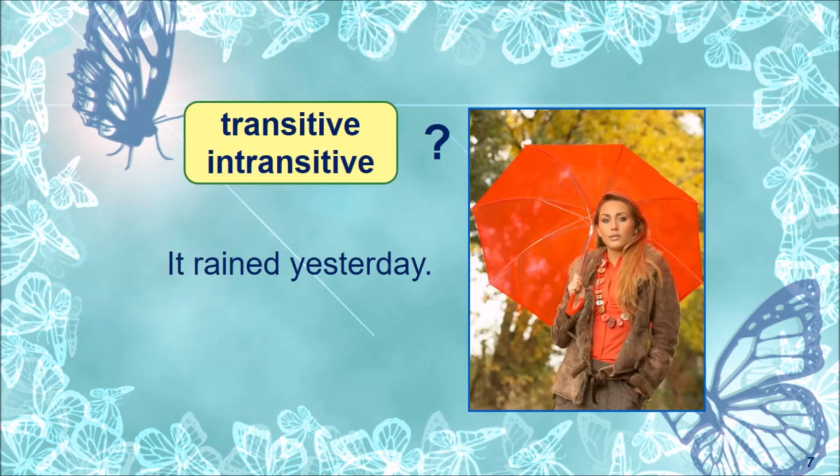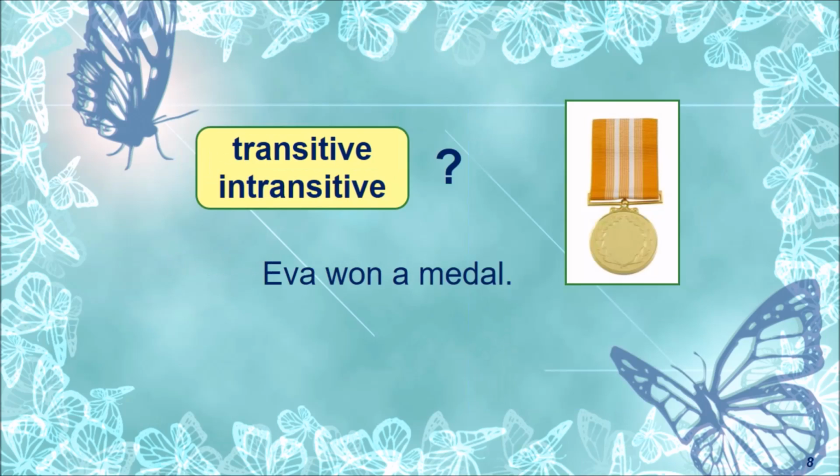Let's find whether a particular sentence is transitive and can be changed into passive form or not. It rained yesterday. Do we have an object? No. And so this is an intransitive verb. And next, Eva won a medal. Eva won whom? We don't get an answer. Eva won what? A medal. See, it's a transitive verb.